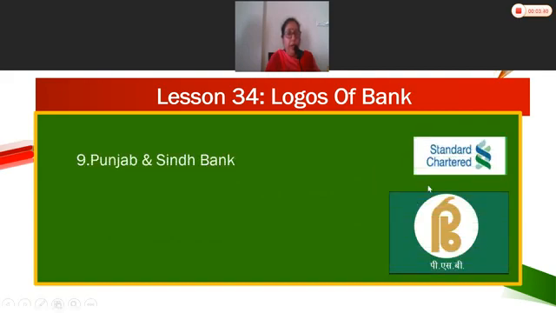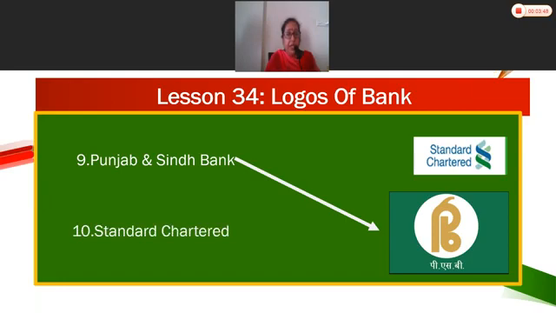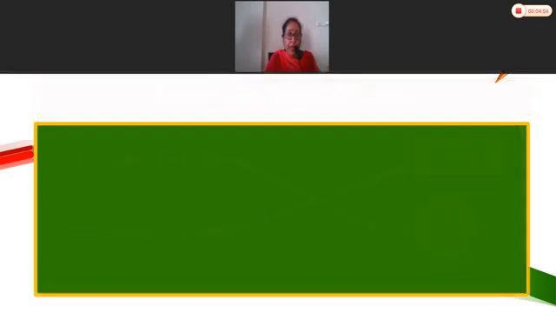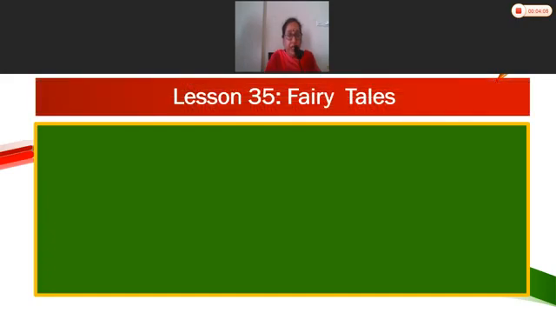Now Punjab and Sindh Bank. This is the logo of Punjab and Sindh Bank. Standard Chartered. Can you see, children? Standard Chartered logo. Yes, this is the logo of Standard Chartered Bank. Yes children, so we have seen the logos of all banks. We have completed lesson number 34.